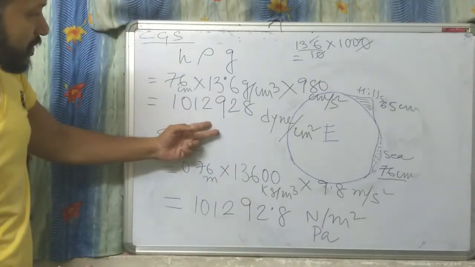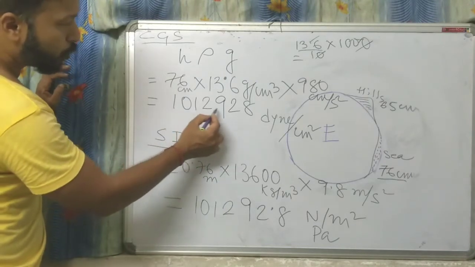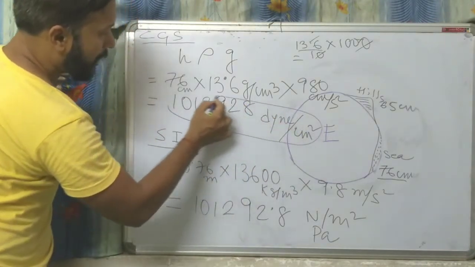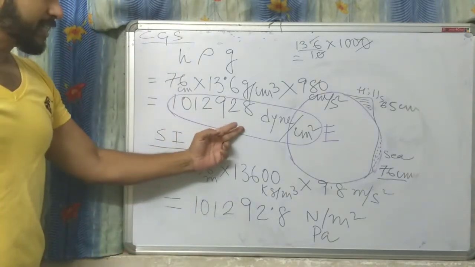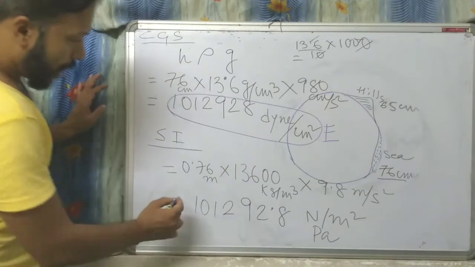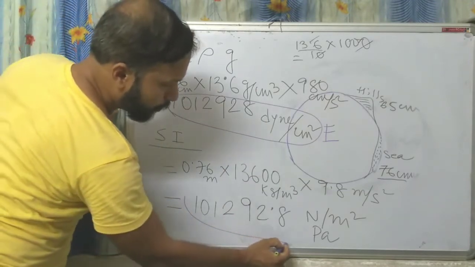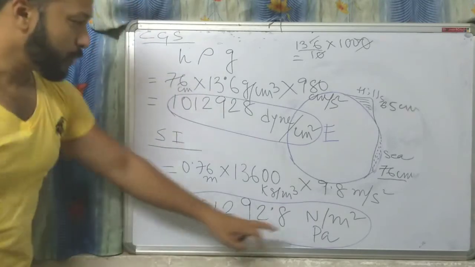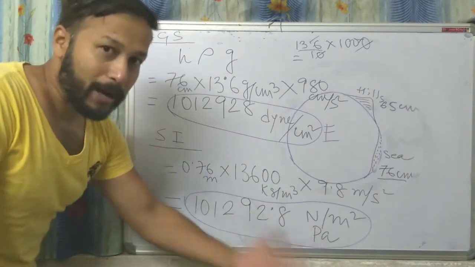What is the value in CGS system? 1012,928 dyne per centimeter square. What is the value in SI system? 101292.8 Newton per meter square or Pascal.